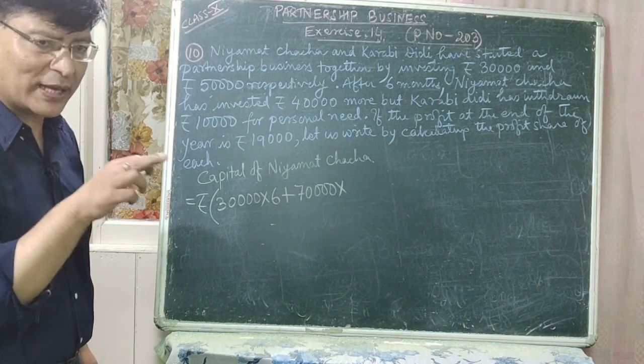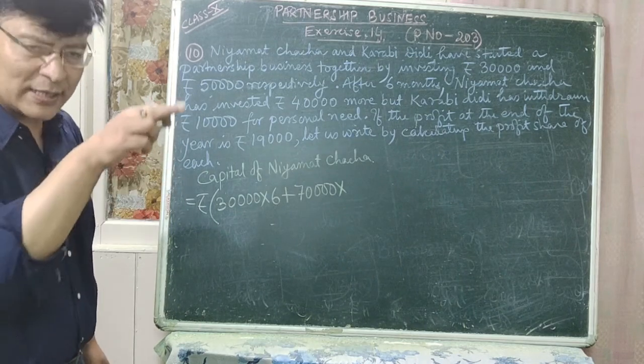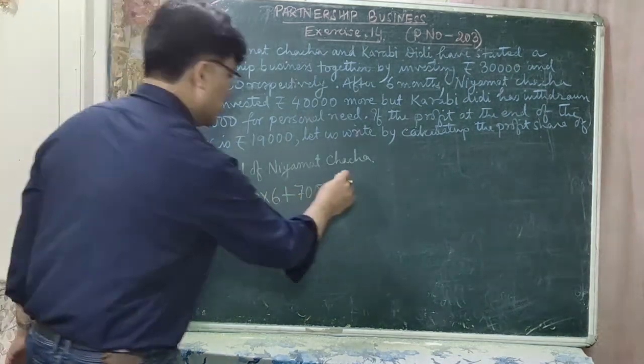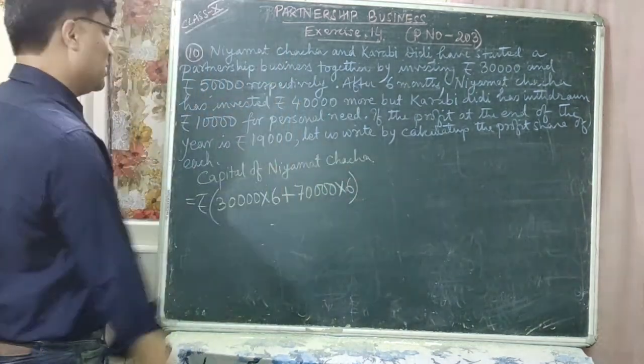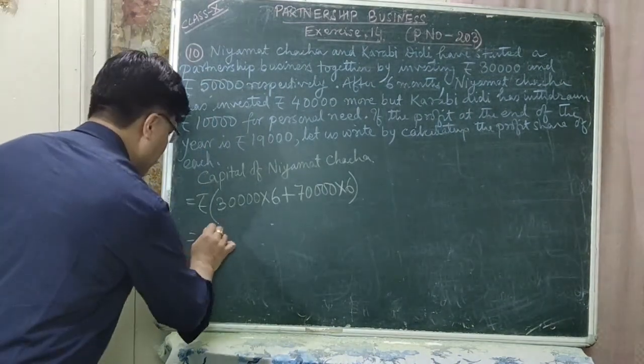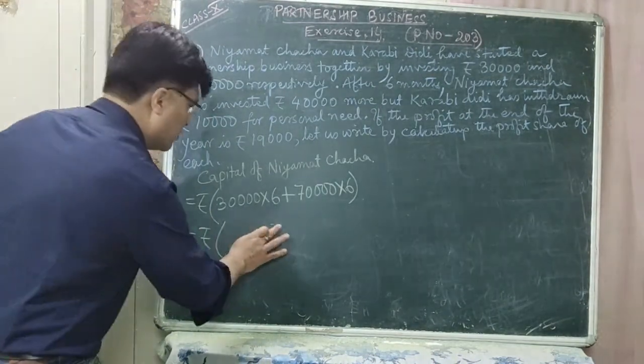That is, I told you, July, August, September, October, November, December. That is at the end of the year. It is 6 months from July to December. So into 6. So this is the capital of Niyamat Chacha. So let us simplify it. So rupees, how much is it now?